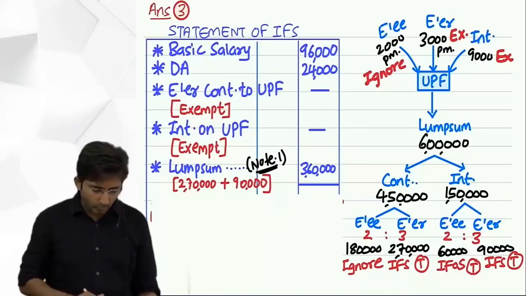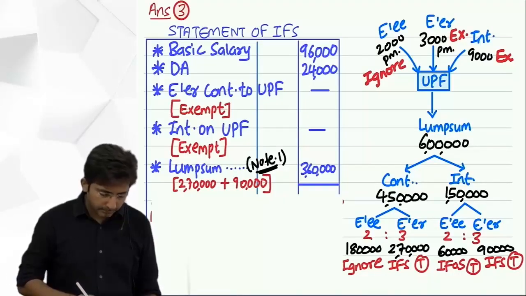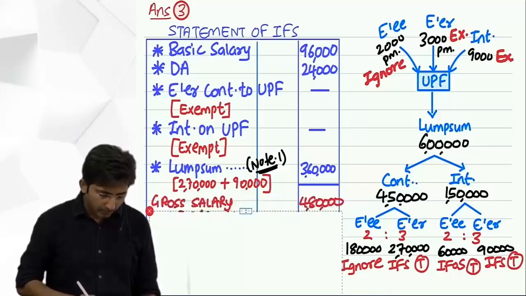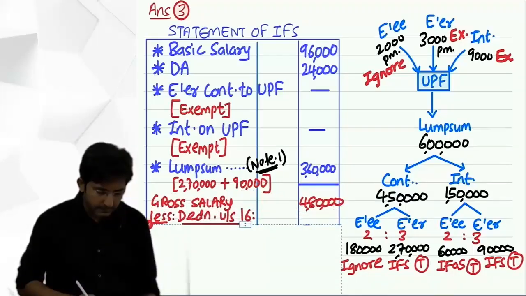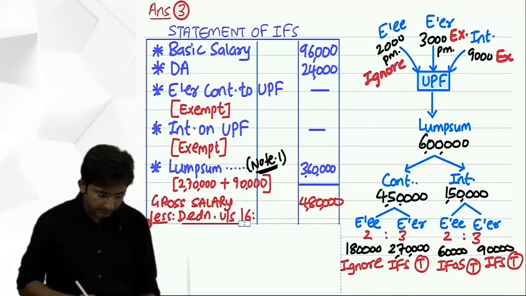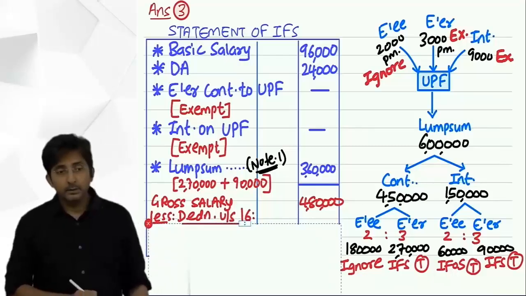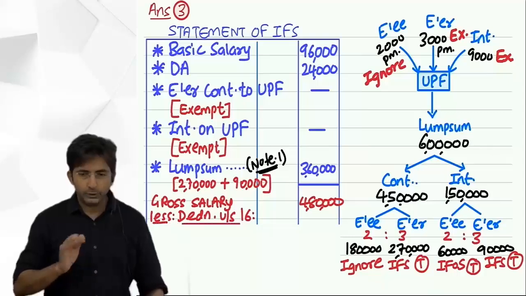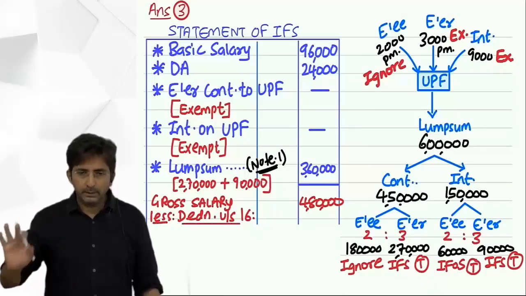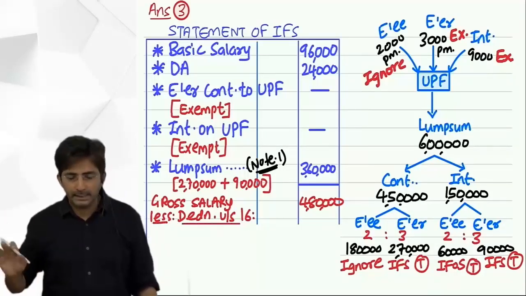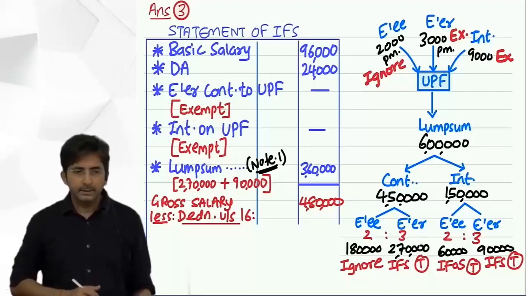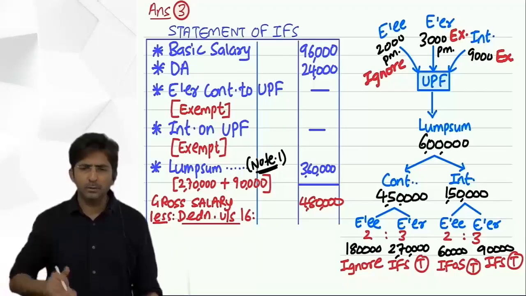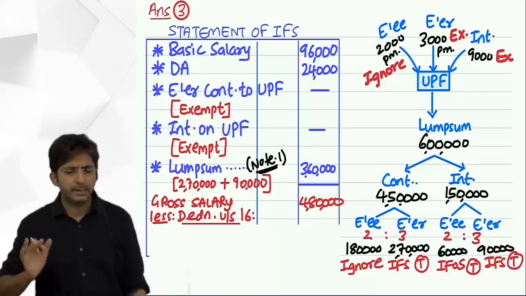So done. The total of that is gross salary 4,80,000 less deduction under section 16. After you total up the statement, there is some standard procedure you have to do. Against the total, write gross salary, then less deduction under section 16, and write all three items fixed as a rule: standard deduction, entertainment allowance, profession tax.